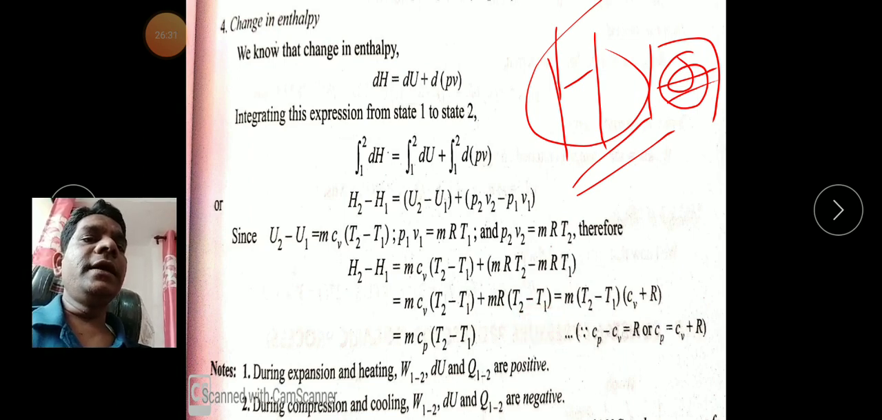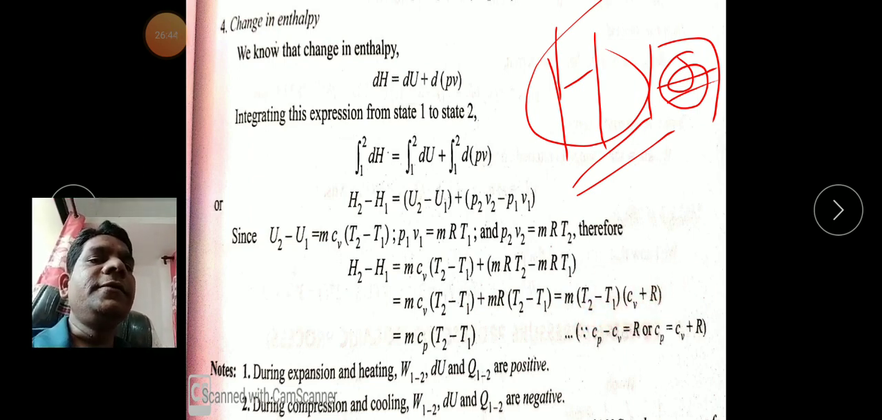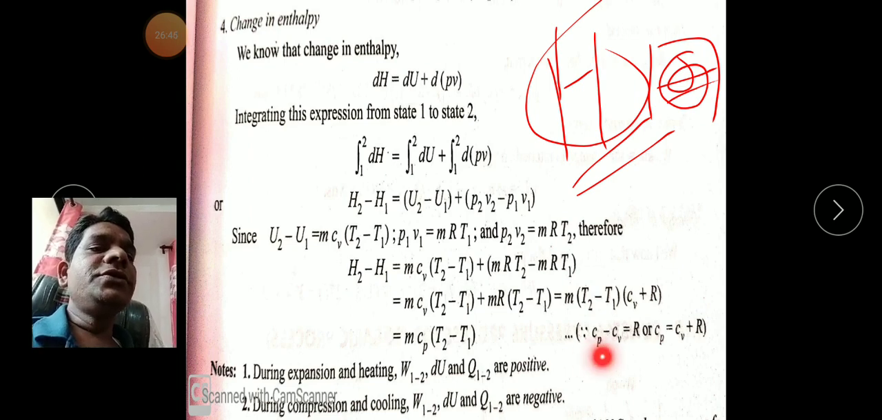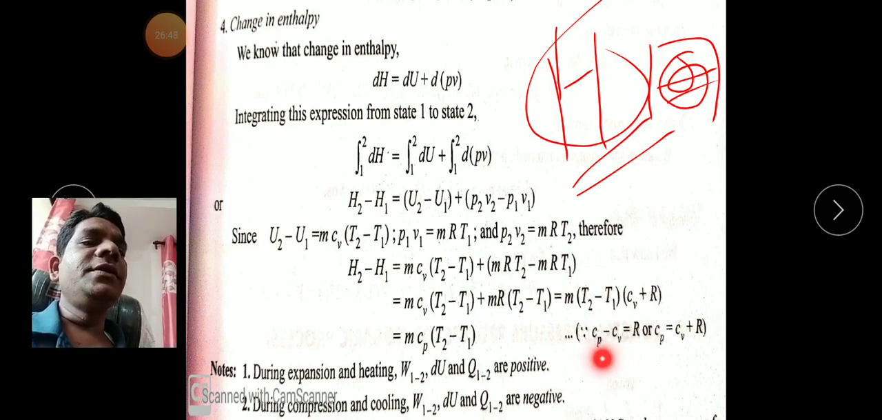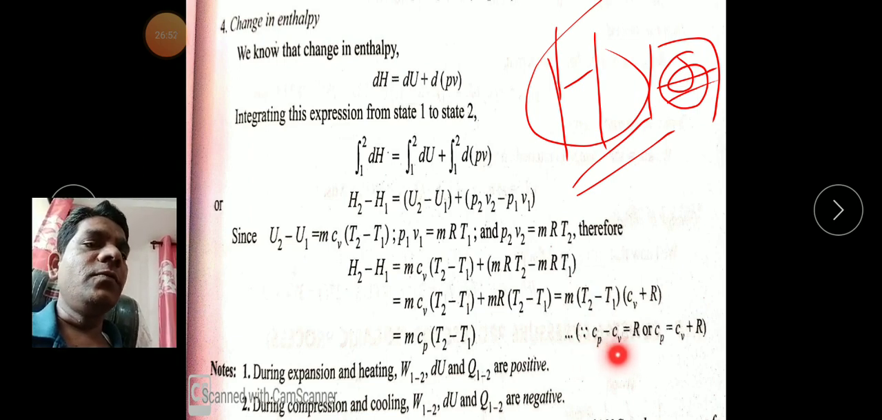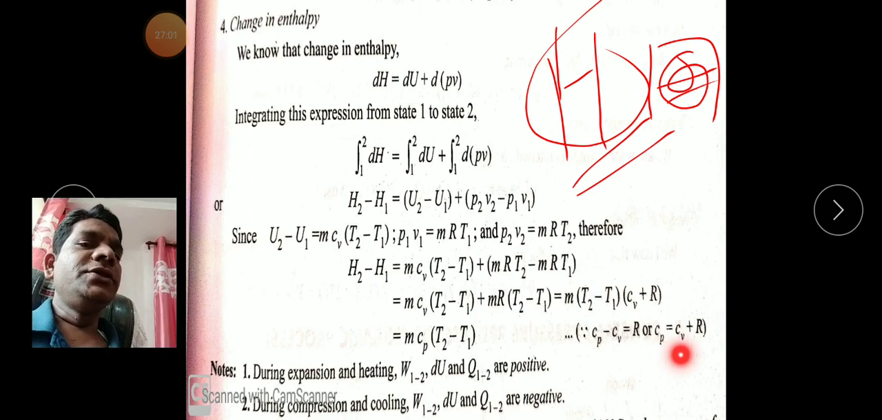Then in the complete process, the common term is once again m, which is also constant. So what is remaining here? m(T2 minus T1) in bracket Cv plus R. So how is it calculated? Look here: Cp minus Cv is nothing but the difference of the specific heats at constant pressure and constant volume, and that is R. So Cp is equal to Cv plus R.